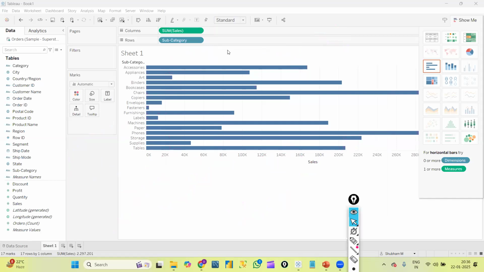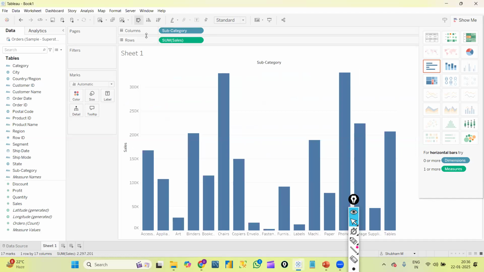This is our basic graph which we created, called the horizontal bar graph. Now you can see this is the x-axis, this is the y-axis. Sales is on the x-axis, subcategories are on the y-axis, right? Now if I want to interchange this, we can do that. If I want to interchange rows to columns and columns to rows, we can click this icon, or else directly use the keyboard. Let me just click this option.